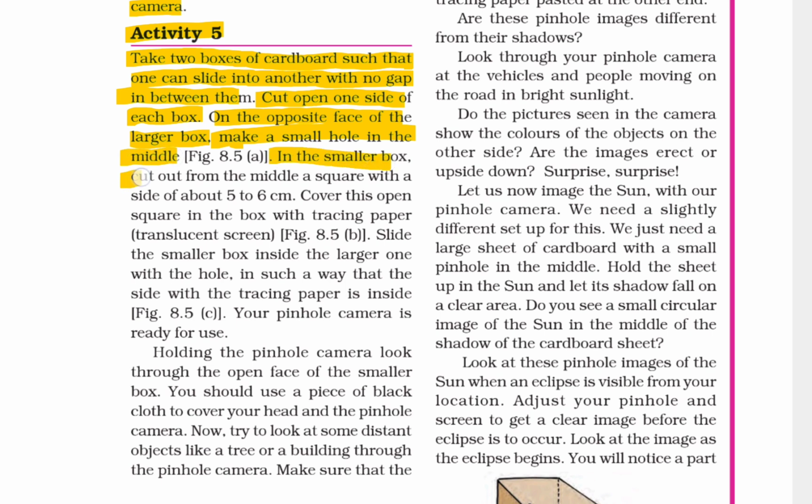In the smaller box, cut out from the middle a square with a side of about 5 to 6 centimeters. Cover this open square in the box with tracing paper, a translucent screen. Slide the smaller box inside the larger one with the hole in such a way that the side with the tracing paper is inside. Your pinhole camera is ready for use.